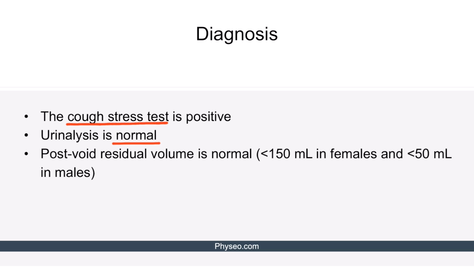The post-void residual volume, which looks at how much urine is left in the bladder after the patient attempts to empty it, is also going to be normal. And this is done with an ultrasound. Basically, you just ask the patient to urinate, and then you come back to the bed and you use an ultrasound probe to see how much fluid is left in there. And a normal amount of urine that should be left would be less than 150 milliliters in females, which really are the patients you're talking about here. But in males, it would be less than 50. Again, that would be normal.